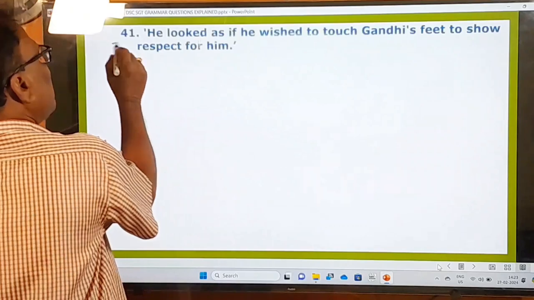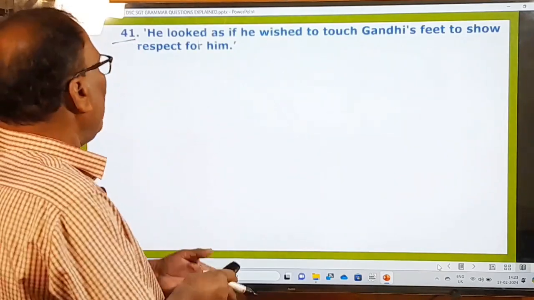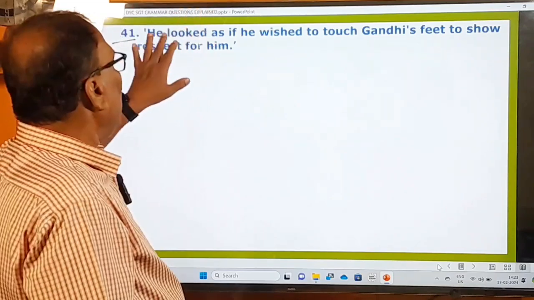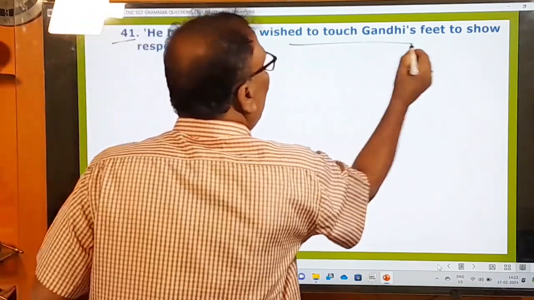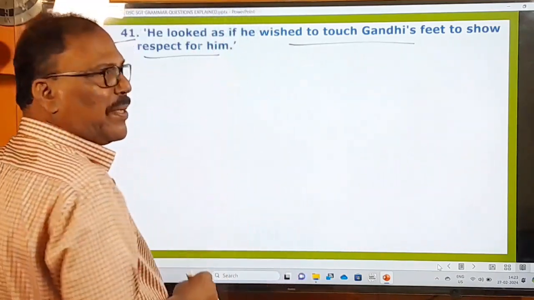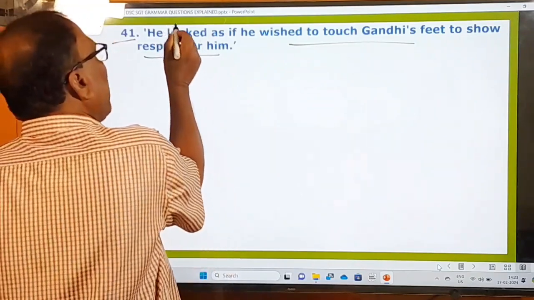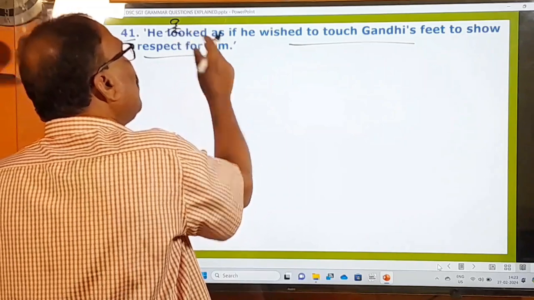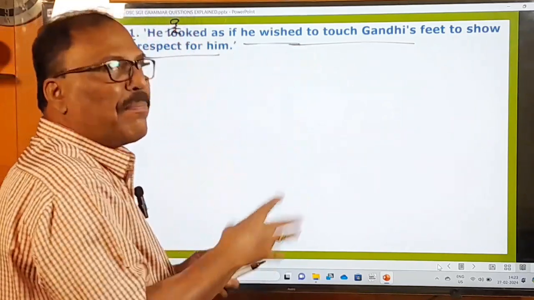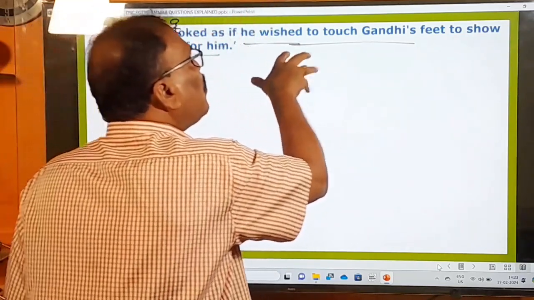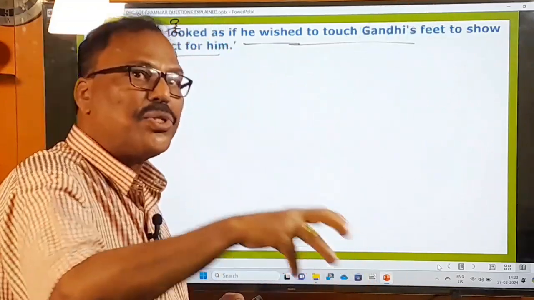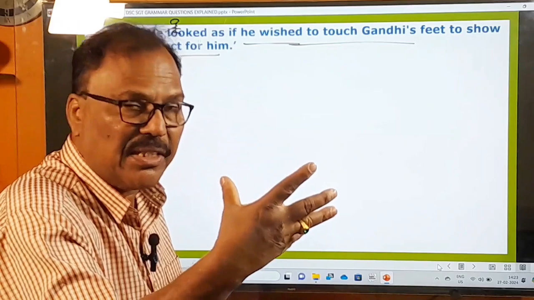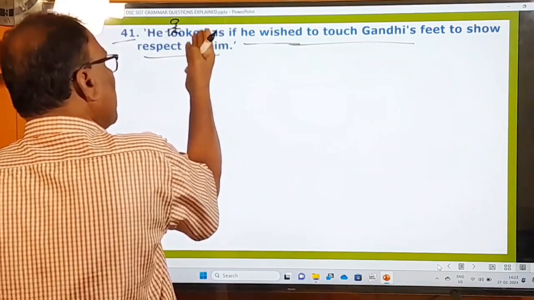41st question. What is the 41st question? He looked, he means who? That man in the passage. He looked as if he wished to touch Gandhiji's feet to show respect for him. So here, he means that man that was mentioned in the previous passage. And how did he look? He looked as if he wished, means he appeared as though he were going to touch Gandhiji's feet, to show his deep reverence, to show his deep respect. So that is the sentence that was given in the passage.